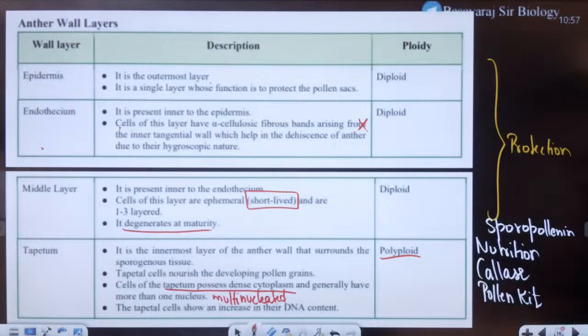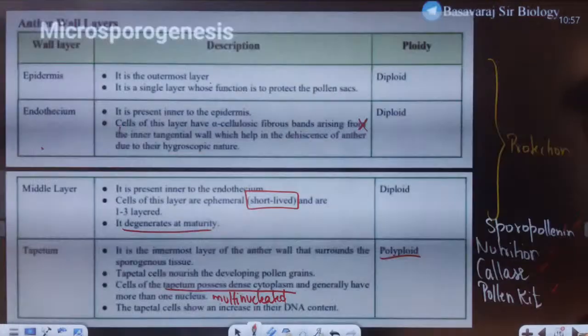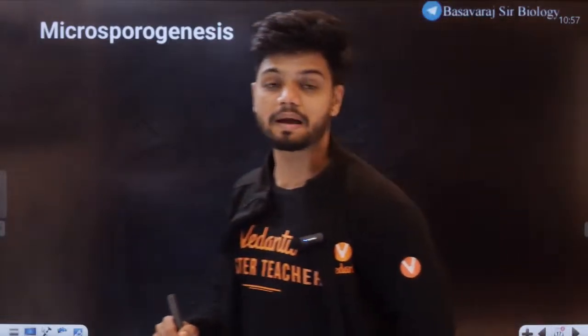See, you might have heard only about nutrition before. This is extra information for all of you: sporopollenin, pollenkitt and the enzyme. All of you remember? Okay, very good. If you can remember that, now I will teach you something called microsporogenesis in the easiest way possible. Ready, all of you?